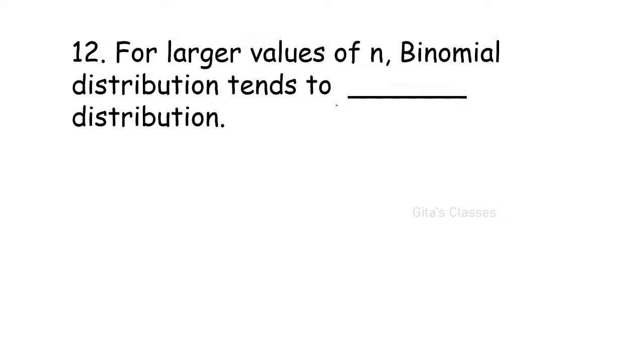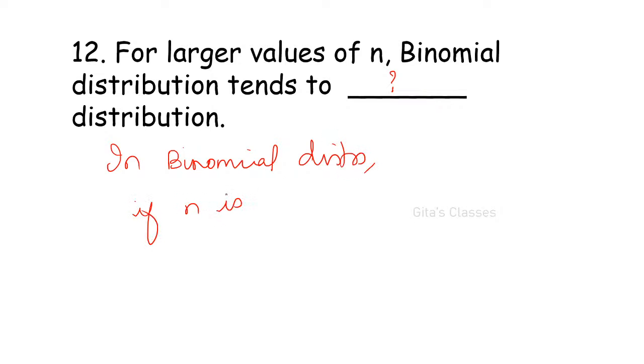For large values of n, binomial distribution tends to what? Binomial distribution tends to dash distribution. I have already told you, if n tends to infinity and p is very small in binomial distribution, if n is large and p is very small, or for large values of n.